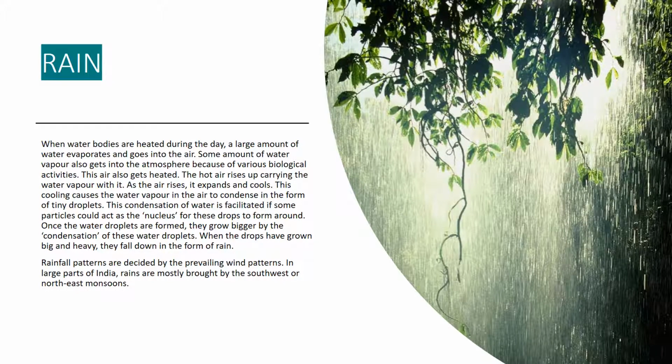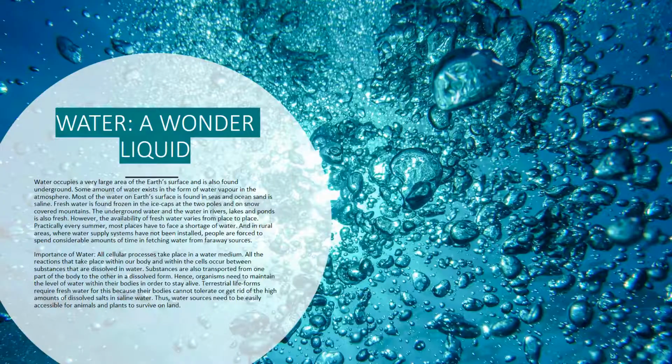Rainfall patterns are decided by the prevailing wind patterns. In large parts of India, rains are mostly brought by the southwest or northeast monsoons. Water occupies a very large area of the Earth's surface and is also found underground. Some amount of water exists in the form of water vapor in the atmosphere. Most of the water on Earth's surface is found in seas and oceans and is saline. Fresh water is found frozen in the ice caps at the two poles and on snow-covered mountains. The underground water and the water in rivers, lakes, and ponds is also fresh. However, the availability of fresh water varies from place to place.